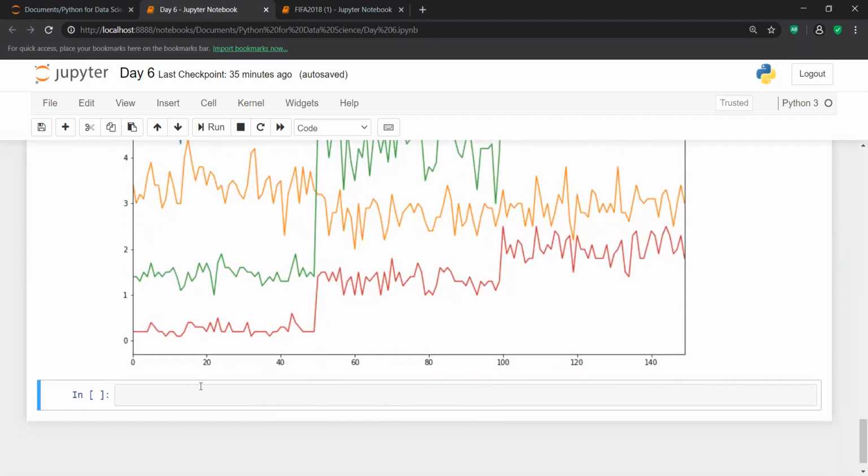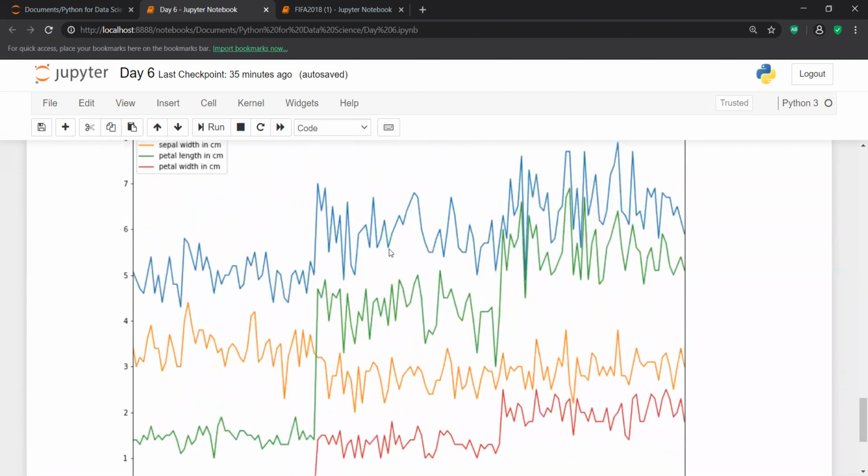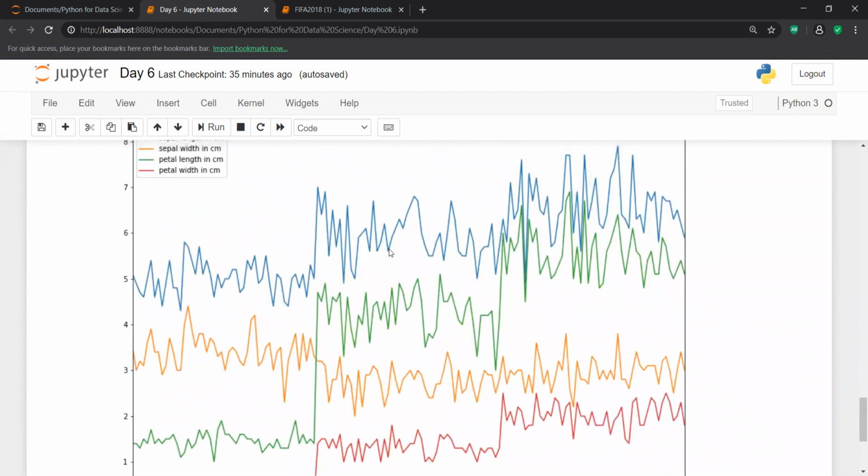If someone asks me to mark down my observation, I can say that the value of petal length fluctuates a lot. It fluctuates in the highest range. So if someone asks which feature has the highest range, I think you guys are able to answer this question.